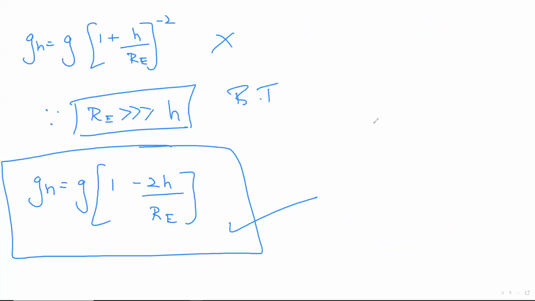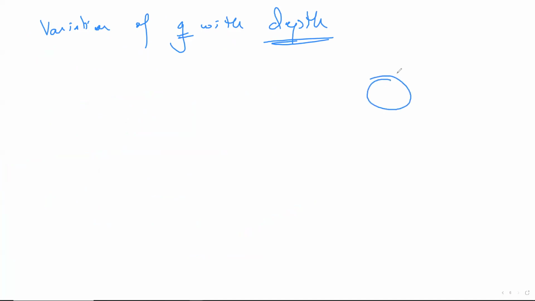A similar concept is there, which is called variation of G with depth. Both are not the same, guys. Depth is you're going towards the Earth's crust. Now, how do we start off? I'll draw a reference diagram. Let's imagine this to be the Earth's surface. Oh, my bad. Okay. Now what's going to happen? There's RE.